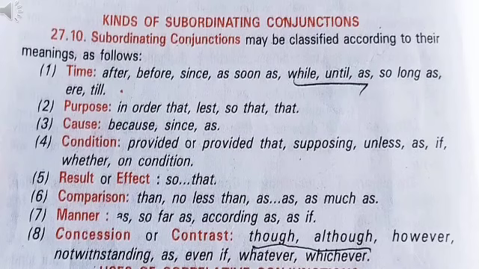To express cause, because, since, as, these conjunctions are used. For condition, provided or provided that, supposing, unless, as, if, whether, on condition, etc. are used. For a result or effect, so that is used.